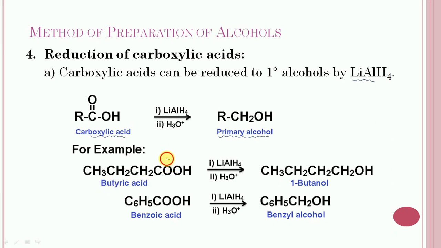Reduction will occur at this center, and it will change into 1-butanol. In the second case, benzoic acid is subjected to reduction. Reduction will occur at this center, and it will change into benzyl alcohol. In the above cases, the yield of the alcohol is excellent. So lithium aluminium hydride is widely used in the laboratory.